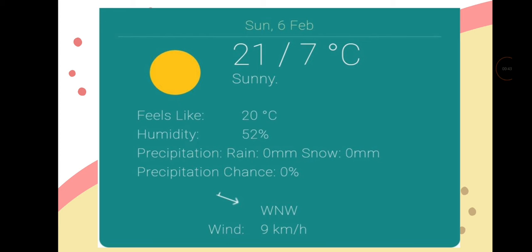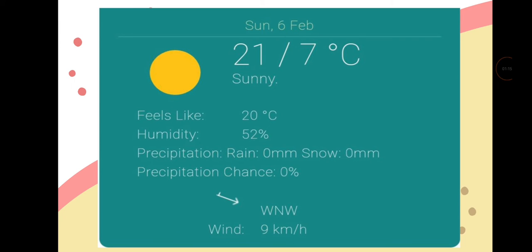So according to the weather report, yesterday's weather was 21 maximum and 7 degrees Celsius minimum during the day. So 21 means it is sunny, because 10 to 20 degrees Celsius is cool, but it was 21, so we can say it was warm and pleasant also.